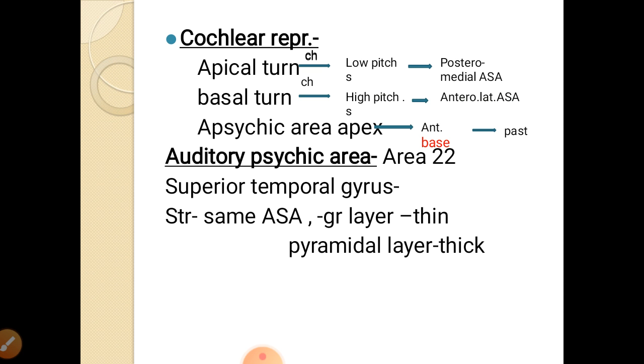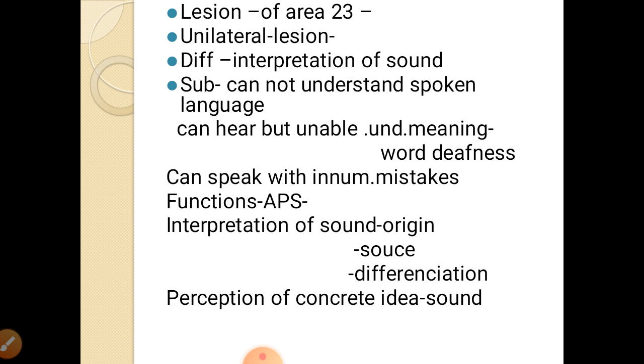The lesions of area 22 show, in unilateral lesions, a difference in interpretation of the sound. The subject cannot understand the spoken words. He can hear the words but cannot understand them, unable to understand the meaning of the words. So that is called word deafness. Lesions of this area cause word deafness. The further analysis of sound is not there.